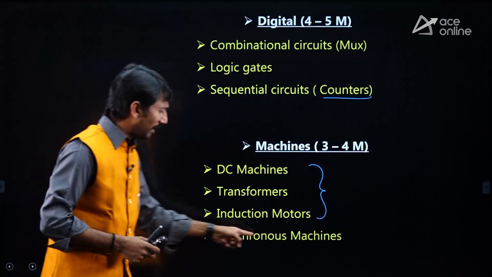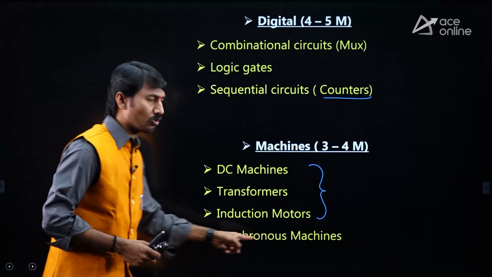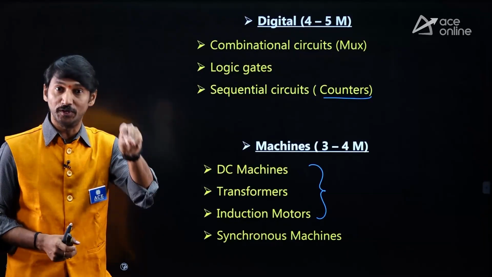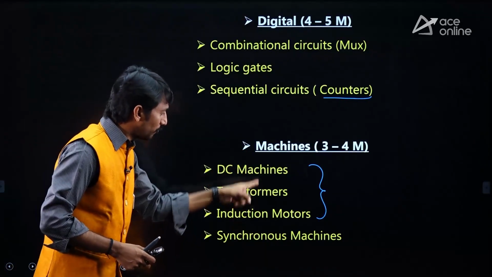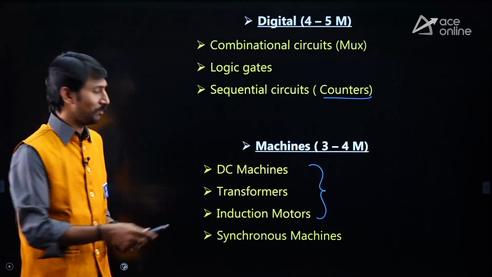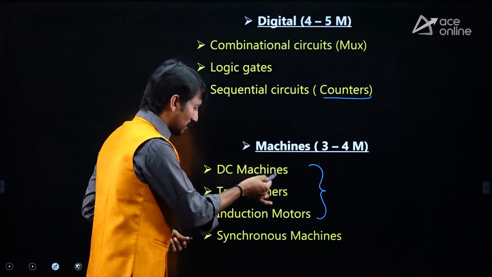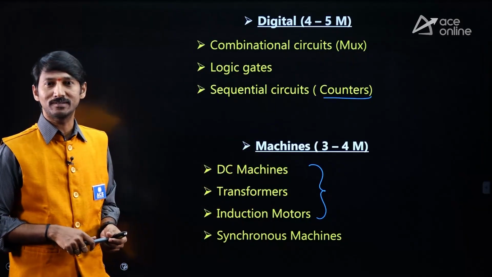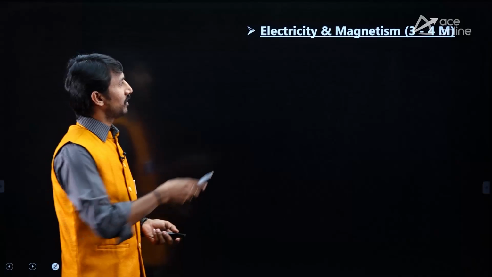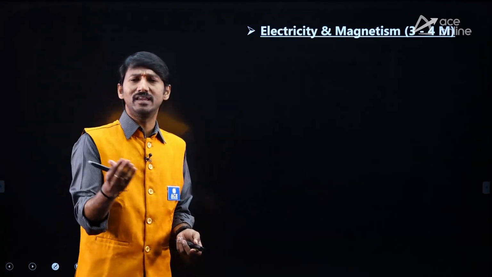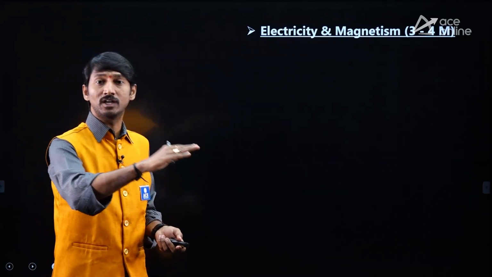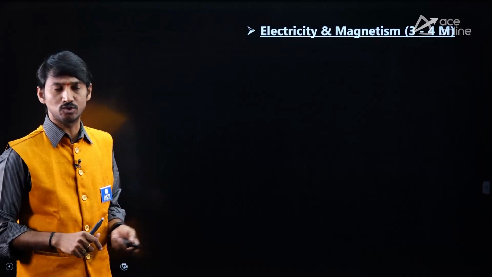They are asking very rarely from this topic. The synchronous machines topic is rarely asked, especially for you. Therefore, focus more on these 3 machines: DC machines, transformers, and induction motors. Right. Here, electromagnetics, we can say EMF subject, we can say 3 marks, 4 marks, sometimes 5 or 6 marks also happen.